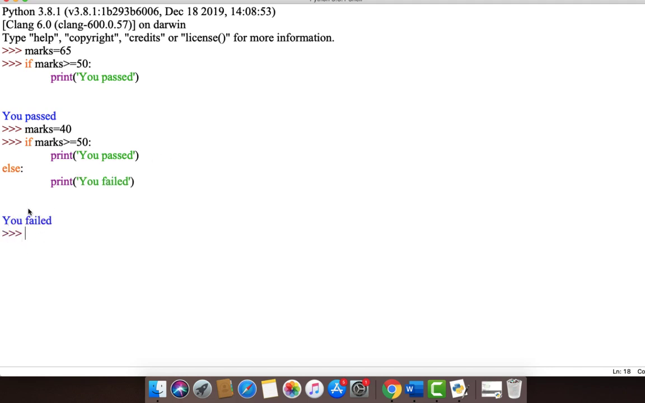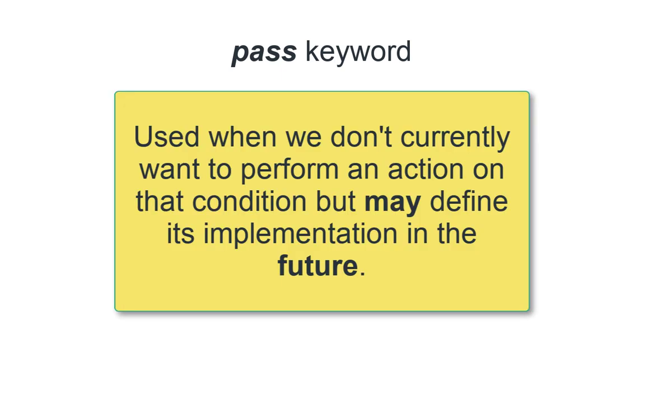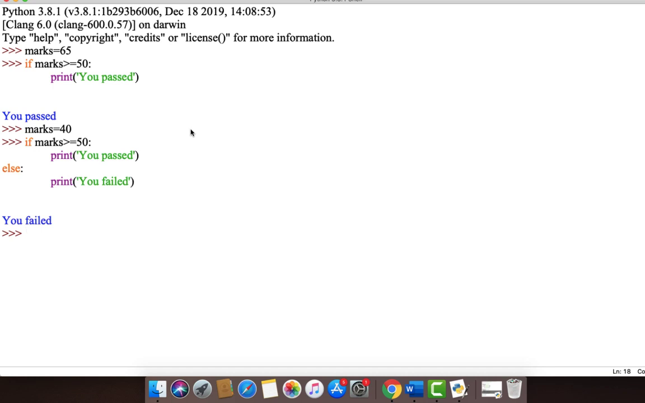In addition to this, there is a very useful keyword called pass, otherwise known as the null statement. This is normally used when we don't currently want to perform an action on that condition but may define its implementation in the future. Let us suppose that we may consider the mark 49 as a pass in the future.